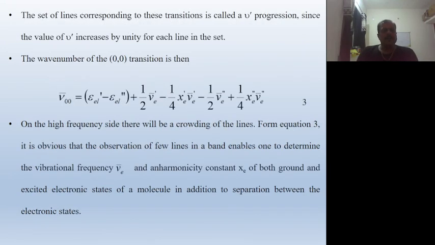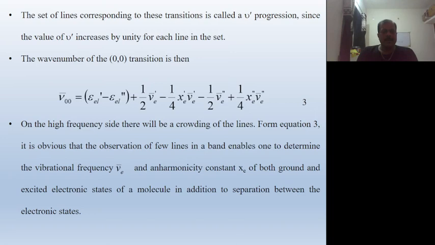Now, the set of lines corresponding to these transitions is called a nu prime progression, since the value of nu prime increases by unity for each line in the set. Set means 0 0, 1 0, 2 0, 3 0, 4 0. These are the sets.